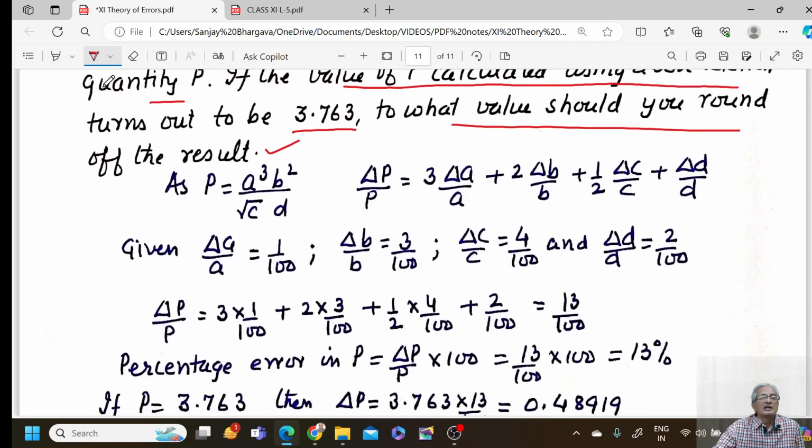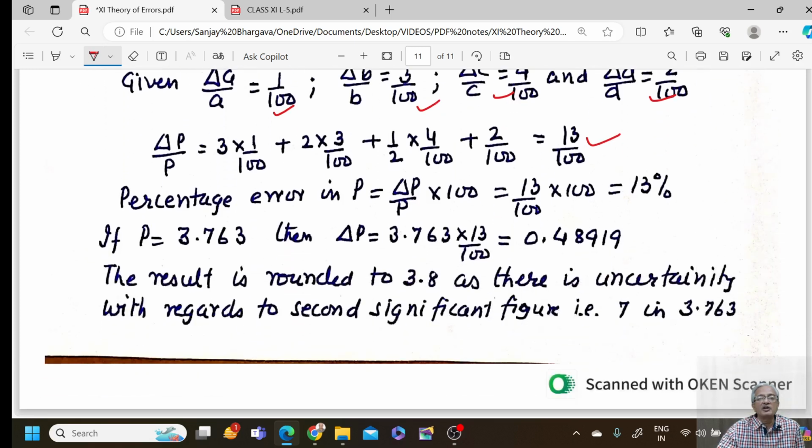P is given as A cube B square upon root C into D. So delta P by P would be 3 times the relative error in A, plus power 2 delta B by B plus power half delta C by C plus power 1 delta D by D. Delta A by A is 1 by 100, 3 by 100, 4 by 100, just substitute the values. So it comes out as 13 by 100. So what is the percentage error in the measurement of the result?